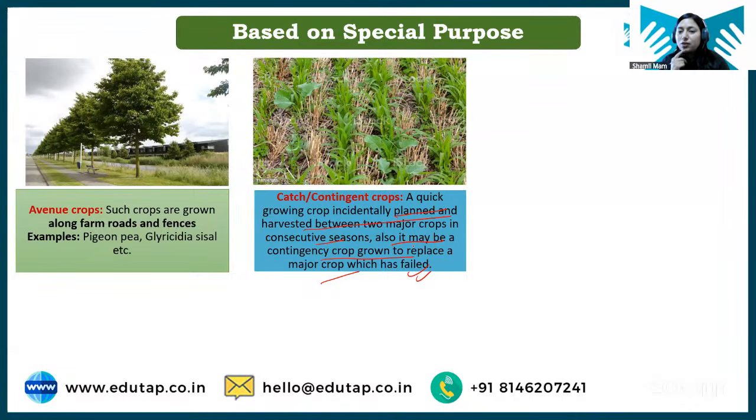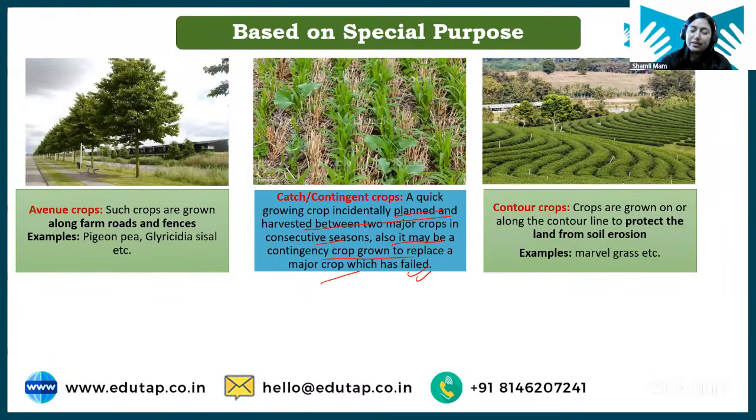Anup, yes, very good question. In augment crops, only the main crop yield will increase, not both crops. Okay, only the main crop yield will increase.